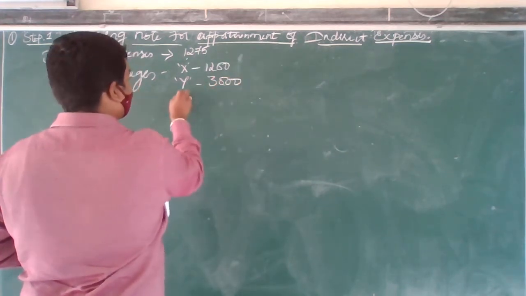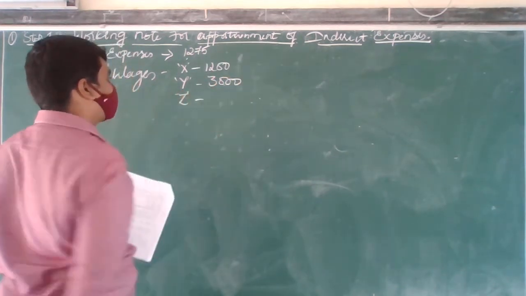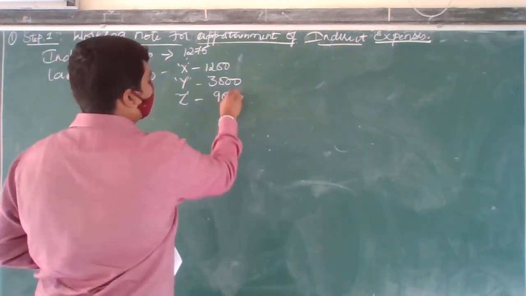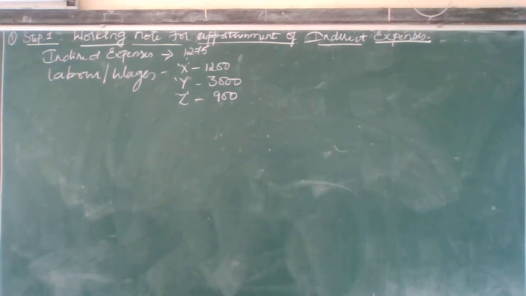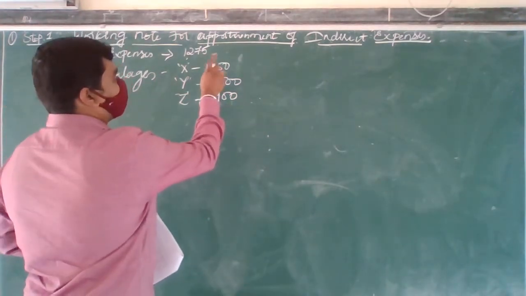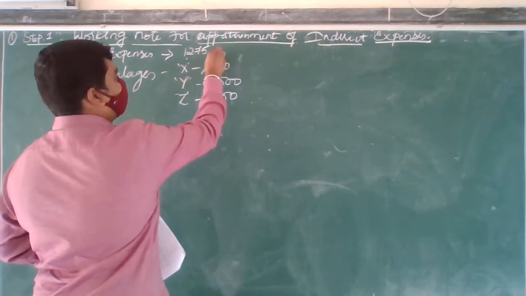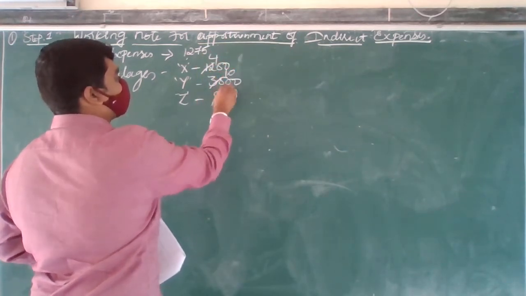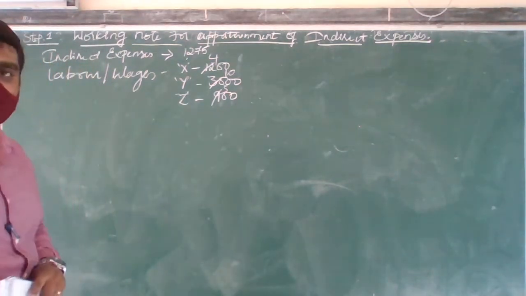3000. And for process Z how much has he given? 900. So I have to find the ratio in this. Okay, so it's very simple. So what is this? 3 4s are, okay, 3 10s are, okay, 3 3s are. Okay, you can do like this.